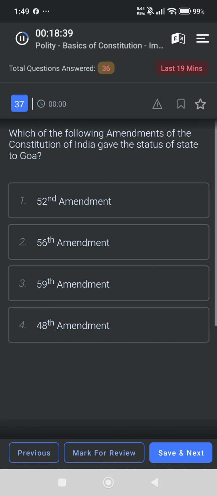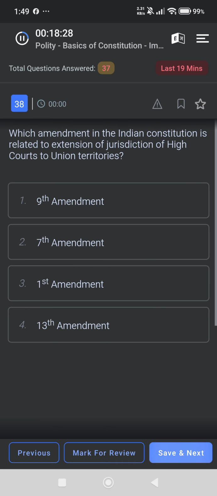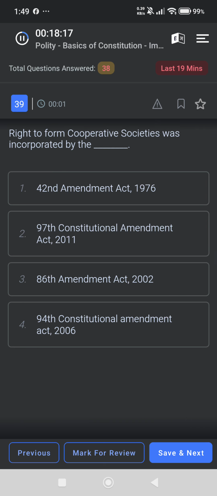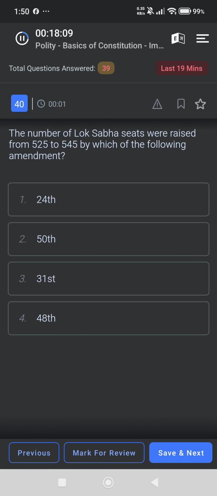88. Which of the following amendments of the Constitution of India gave the status of state to Goa? 56th. Which amendment is related to the extension of jurisdiction of high courts to Union Territories? 7th Amendment. The right to form cooperative societies was incorporated by the 97th Constitutional Amendment Act 2011. The number of Lok Sabha seats was raised from 525 to 545 by which amendment? 31st.